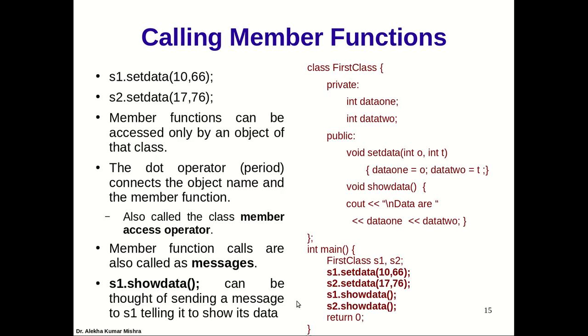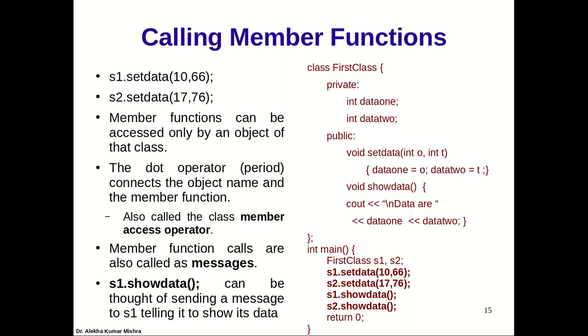So next, calling the member function. Now calling a normal function, we know that we call the function by using the function name and passing the parameters exactly in the order that are required. So here take an example. If set data, show data are not member functions, we'll simply call set data and pass two parameters, those have to be integer type, right?